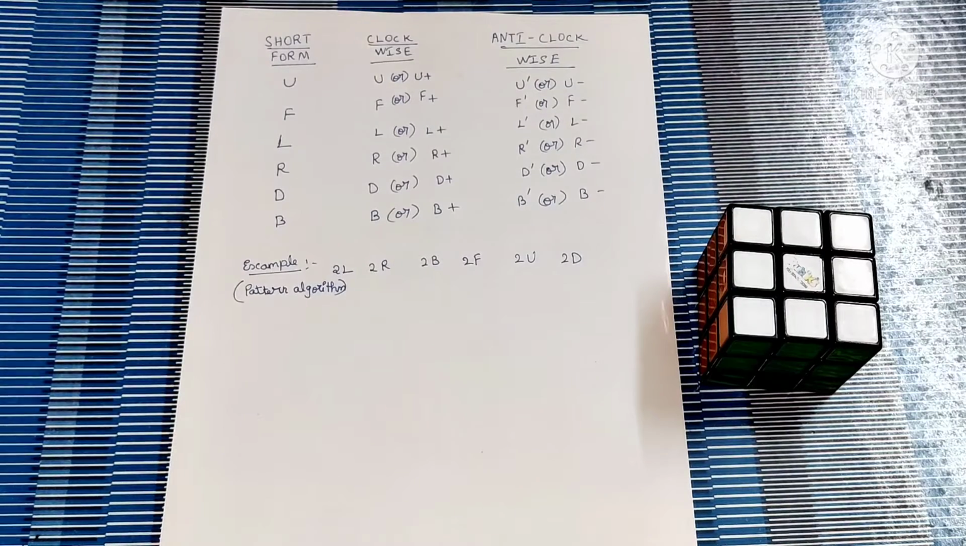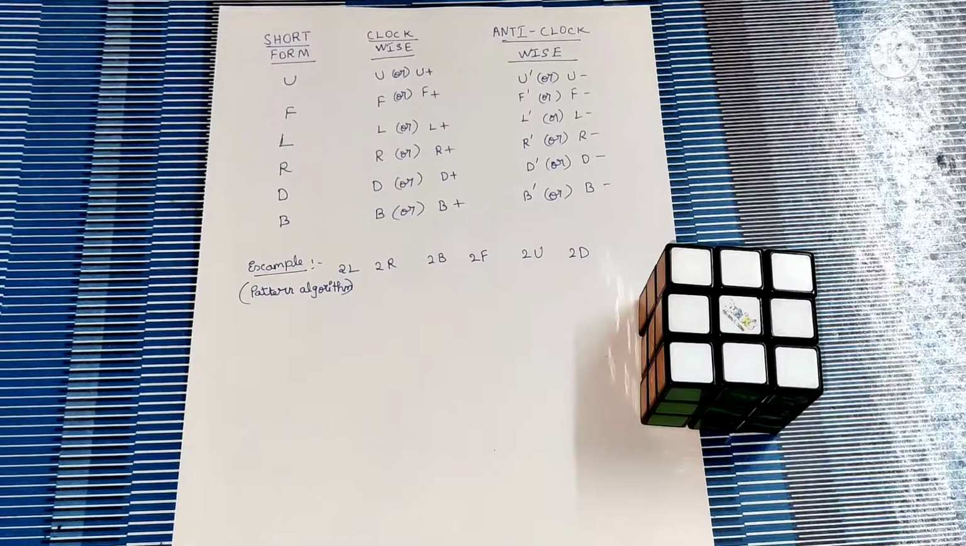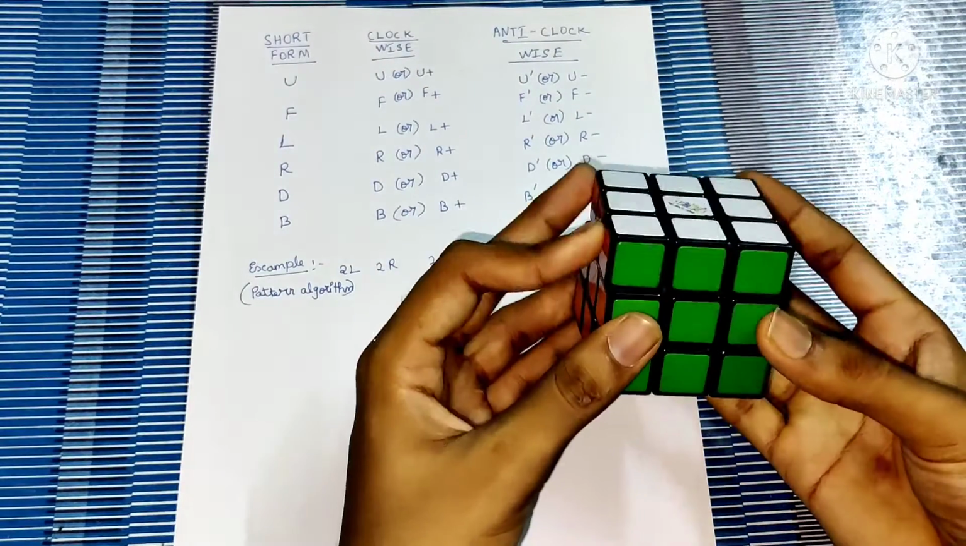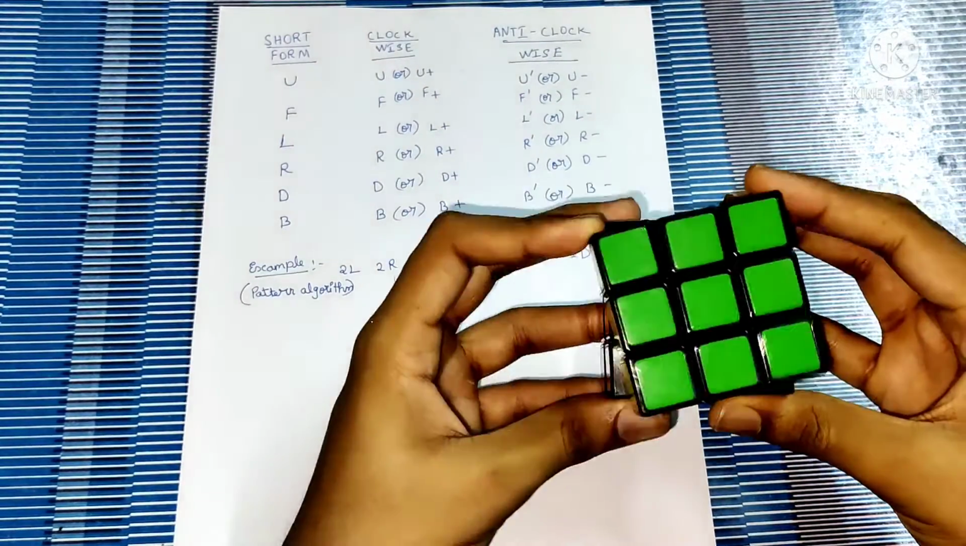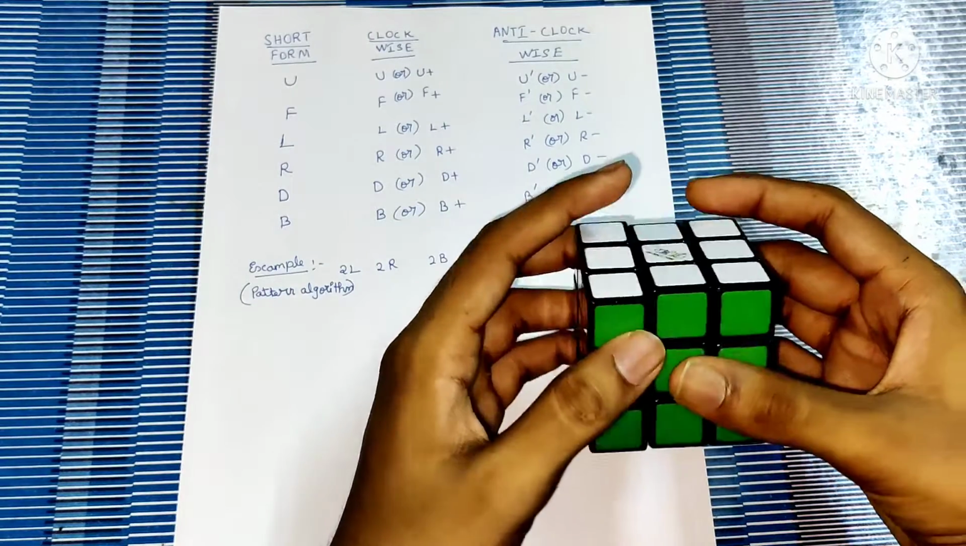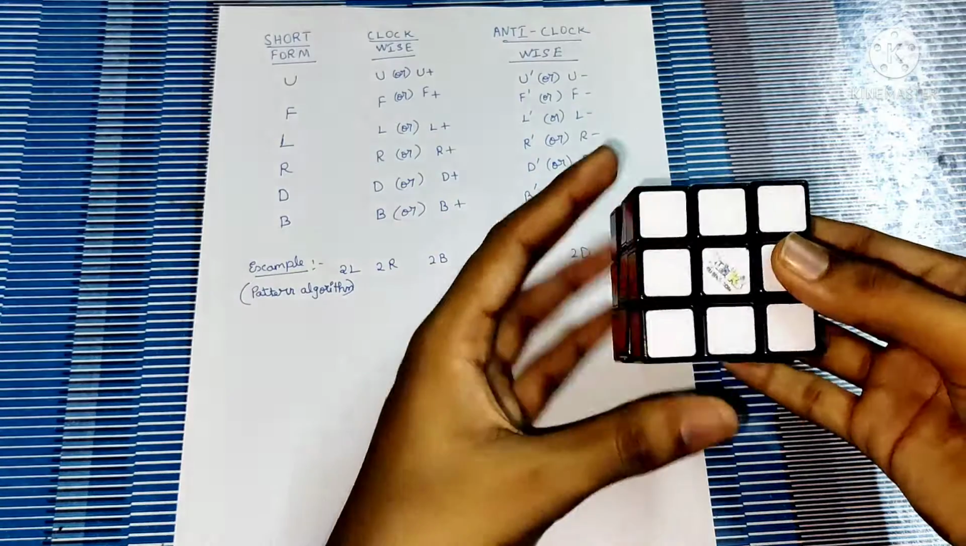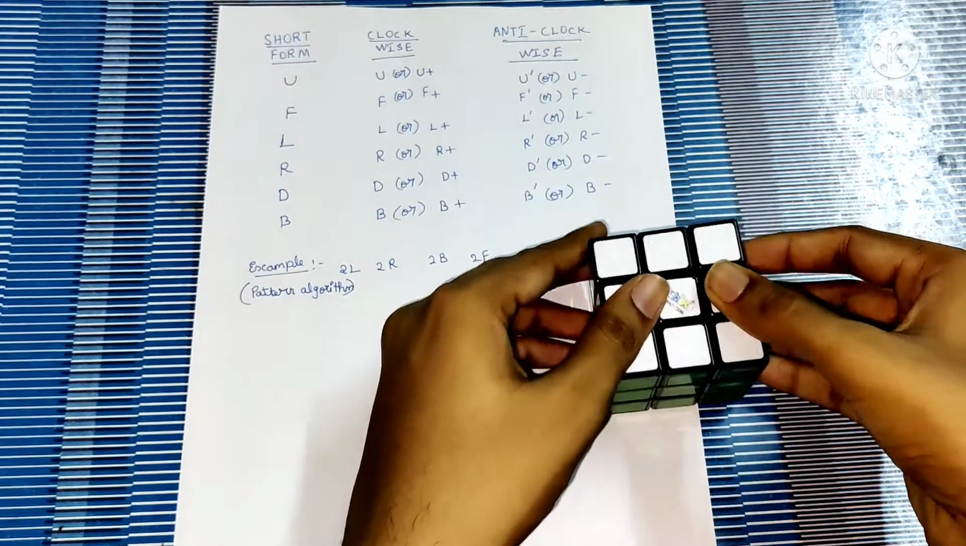Hello cubers, in this video I'm gonna teach you what the basic movements of a Rubik's cube are and how we call them. Literally, it's very easy to learn these movements, but it's very important and useful in learning algorithms. In short form, U represents the up side, F for face side, L for left side, R for right side, D for down side, B for back side.